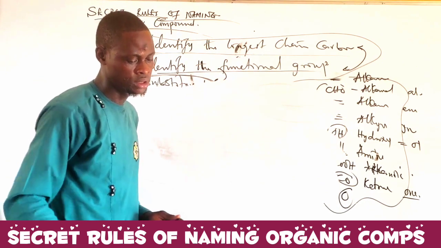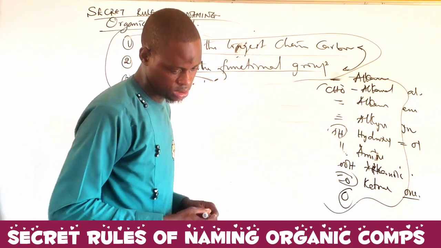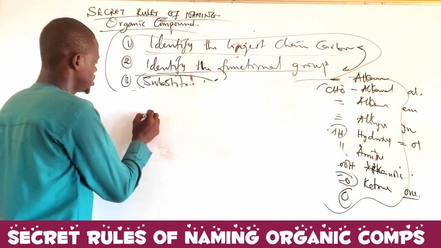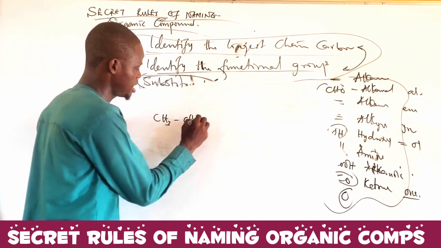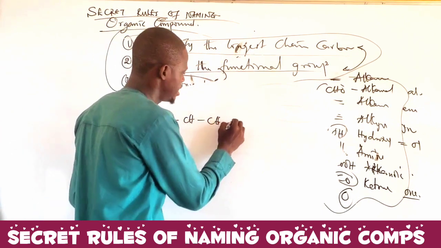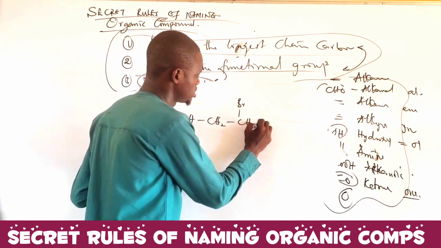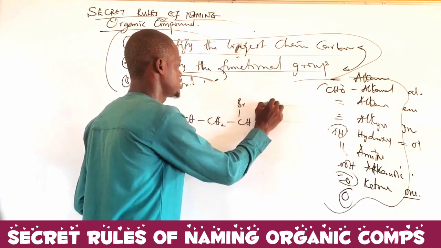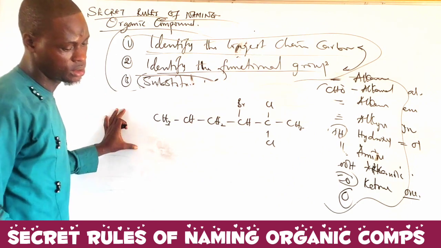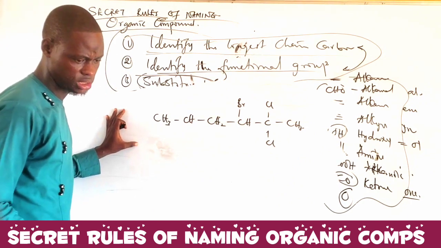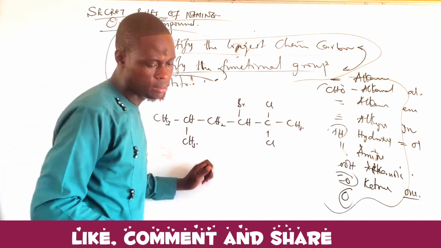Assume I have a compound of this kind. I don't want something that is tough. Okay, let's say we have something of this kind. We have CH3. I have CH. I have CH2. And I have CH, and this one is carrying bromine. I have C, and it's carrying Cl. And I have CH3. And CH3 here also. Now, how do we name this compound?